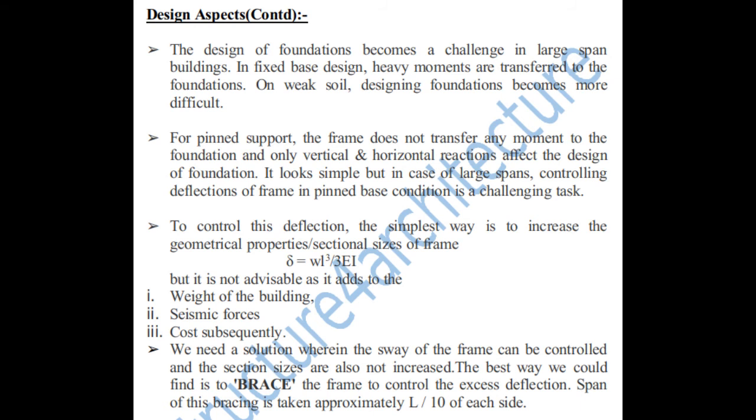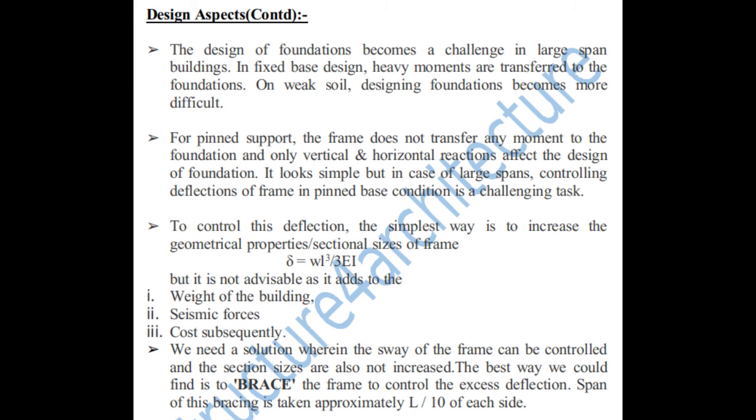connection. But whatever connection we go for, there is a chance of deflection or side sway in the structure. So our main objective should be to control this deflection. Now, to control this deflection, what is the simplest way? We can just increase the geometrical properties of the sectional sizes of the frame. What are the geometrical properties? For example, the moment of inertia and the section modulus, which are denoted as capital I and capital Z respectively. So if we increase the geometrical properties, the deflection can be controlled.